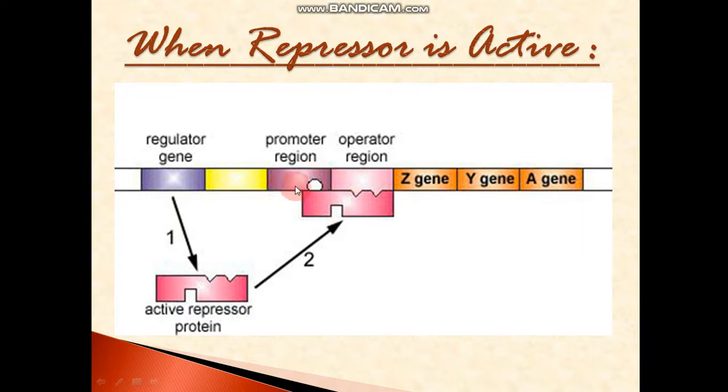Now the promoter region has RNA polymerase attached to itself. Will it move or slide to the structural gene for expression? No, it cannot. Why? Because the pathway has been disturbed, restricted, stopped. It cannot move because we have a hindrance in between, the repressor, and now gene expression will be turned off. There will be no transcription going on here, because RNA polymerase is responsible for transcription and it cannot reach the structural gene, since the repressor is joined to the operator. Clear? Just look at this image for a minute and understand how it happens.